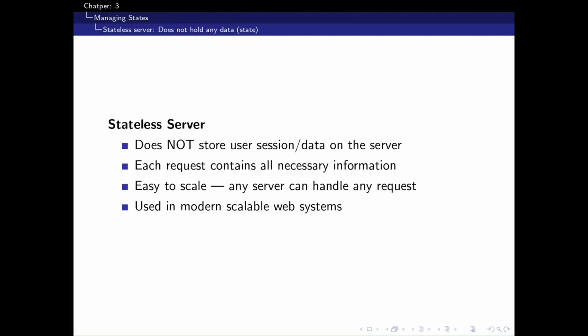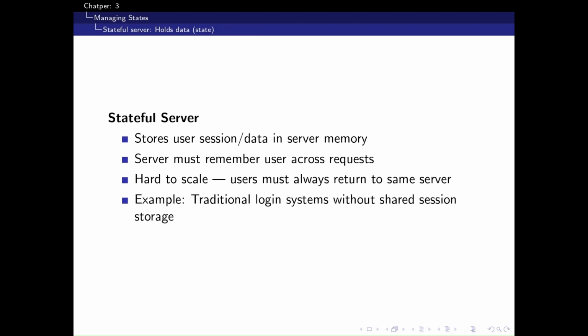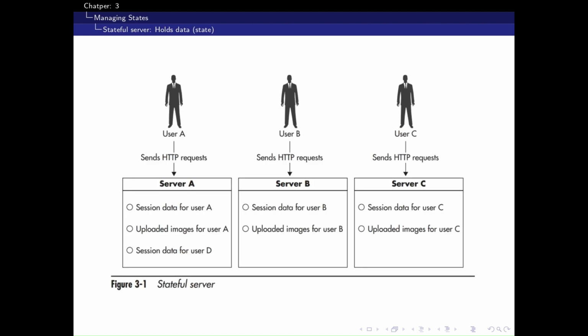At the core of scalability lies one principle: manage state carefully. A stateless service does not hold data about the client. Whenever client state is needed, it is retrieved from an external service. In contrast, a stateful service stores some information locally, like session data, temporary files, or logs, making instances unique and harder to scale. Let's look at figure 3.1, which shows a stateful web server setup.